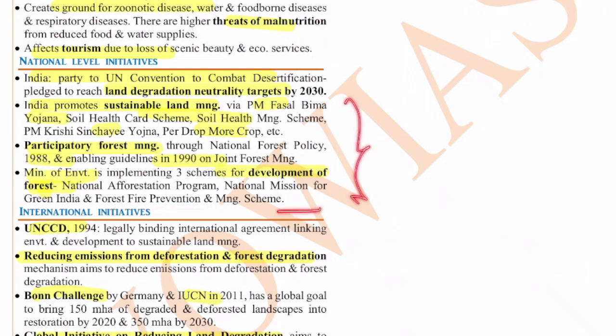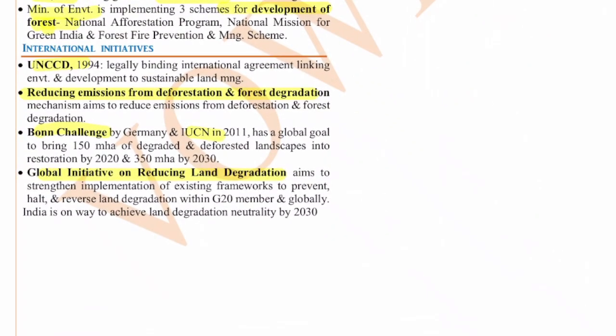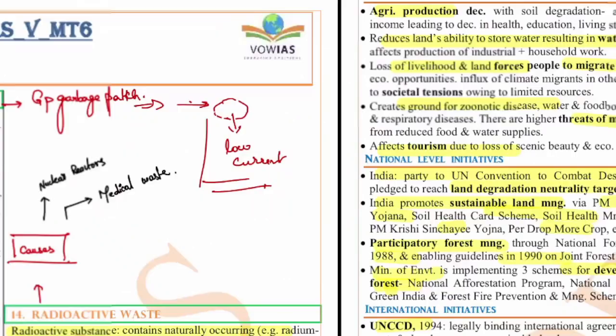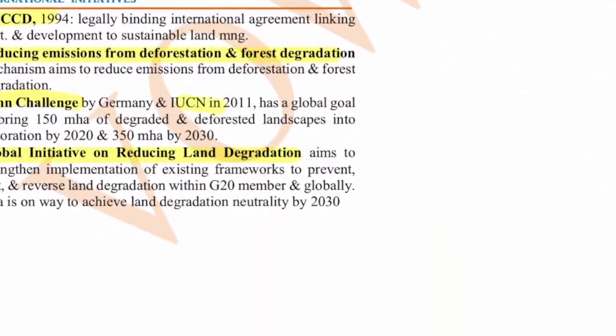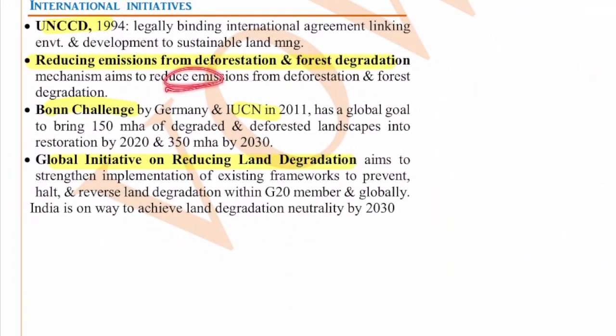Next, the international initiatives. If you see, the UNCCD, which was established in 1994, is a legally binding international agreement linking environment and development to sustainable land management. The REDD, the Reducing Emissions from Deforestation and forest Degradation mechanism, aims to reduce emissions from deforestation and forest degradation.